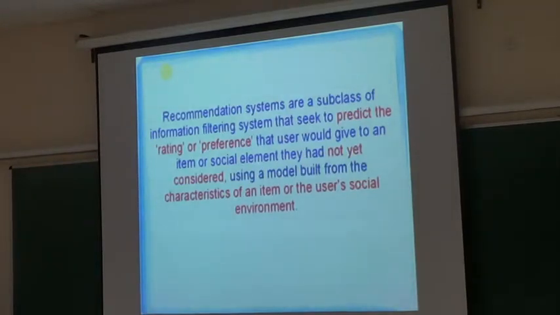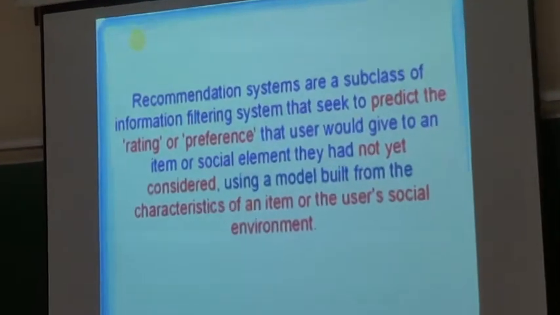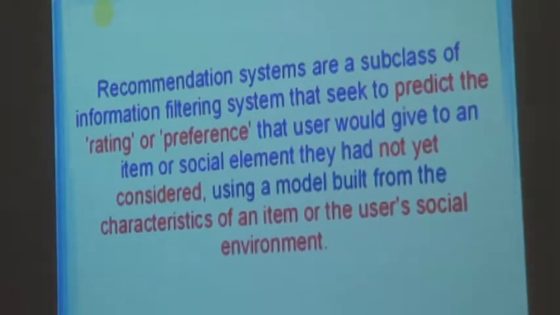A recommendation system is an automated system which predicts the user ratings towards a fresh and unseen item using a recommendation model. A recommendation model is built either by using the characteristics of the item being recommended or by the user's social environment. In the present digital world, recommendation systems are everywhere, right from online retail stores to online dating sites. Recommendation systems are present everywhere, helping us make the right choices.